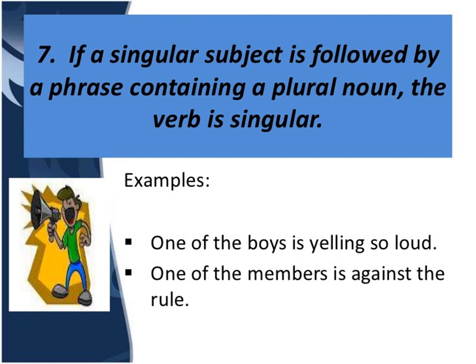So we will be using a singular verb according to the subject. "One of the members is against the rule." Again "members" is plural but the subject is singular, so we have used the singular form of the verb "is".